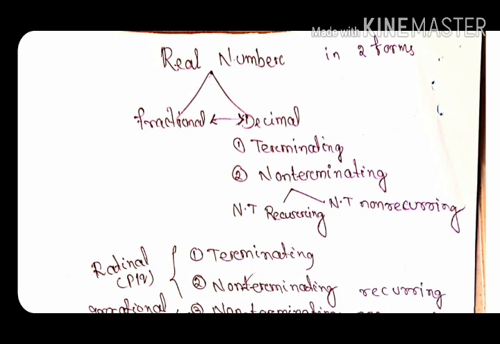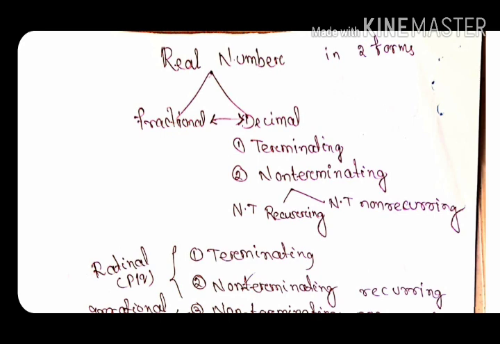One is non-terminating recurring. Recurring means the remainder may not come 0, but in the quotient we will get the same digit repeated. For example, 3.13131313. The next one is non-terminating non-recurring. It will not terminate, meaning the remainder will not come 0, but contrary to the first type, in the quotient we will not get any digit in a cyclic manner.